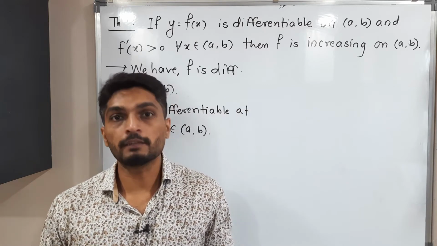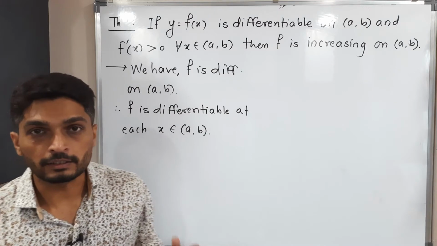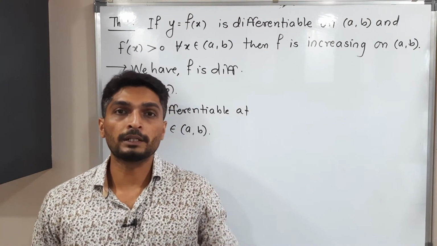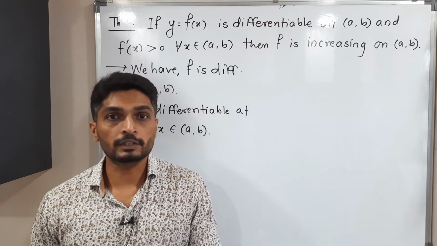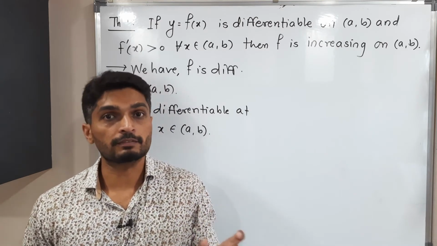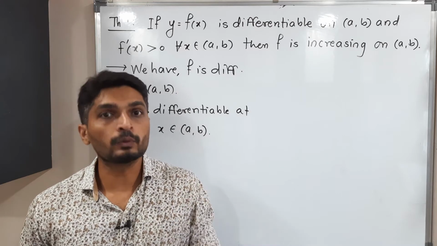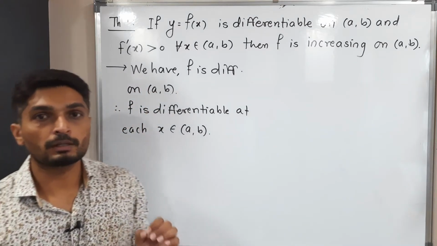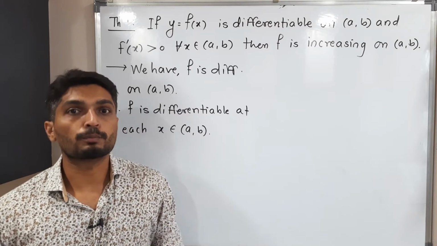So let us start with the given information which you have already written here. What is the given information? The function is differentiable on the open interval (a, b). If it is differentiable on the open interval (a, b), it is differentiable at each and every point of the open interval (a, b). So that's why I have written the function is differentiable for all x belongs to the open interval (a, b).